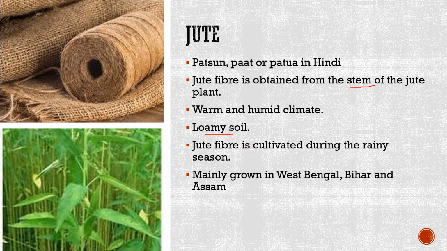The harvesting of the jute plant is done at the flowering stage. When they start flowering, then we harvest the jute plant or the crop.